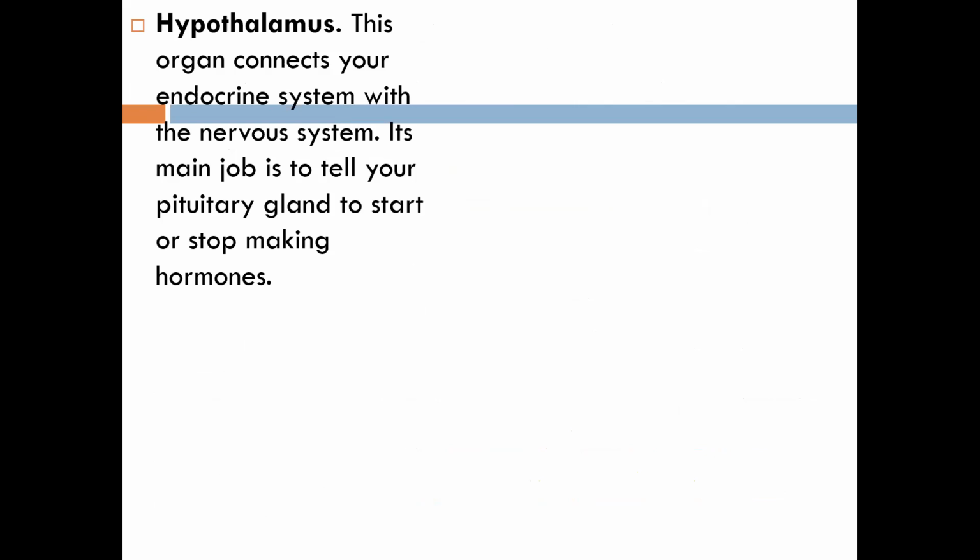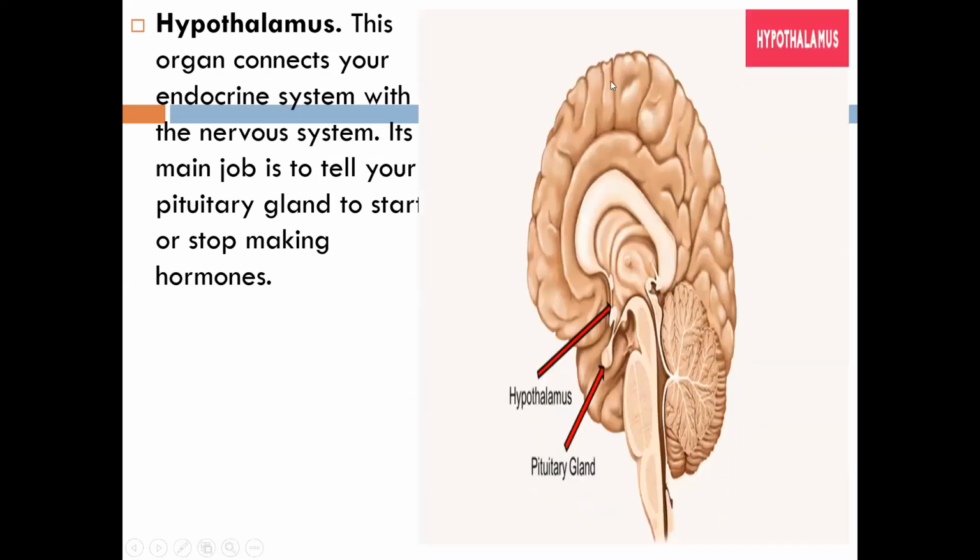Okay, so let us discuss the hypothalamus. So the hypothalamus is the gland, where is it present? Brain. Okay, very good. So the hypothalamus is the gland which is present in our brain. Let me show you all the pictures. So this is our brain, right? So this is the location of the hypothalamus. ये हमारा brain है, हाँ? So in our brain there is a gland which is known as the hypothalamus. The pituitary gland is also there. I will be discussing it later on.